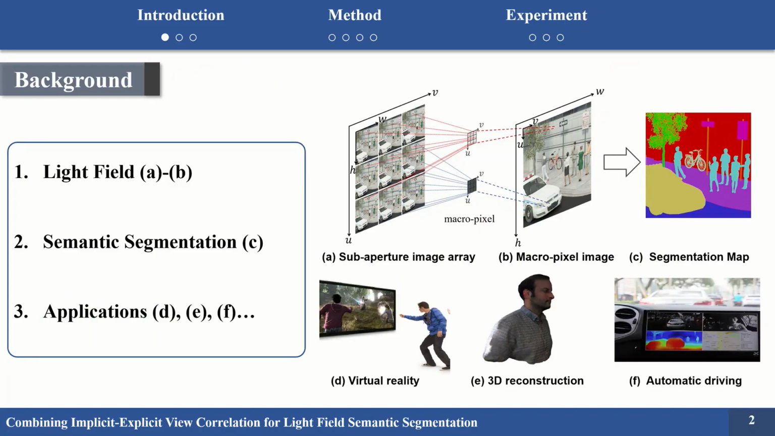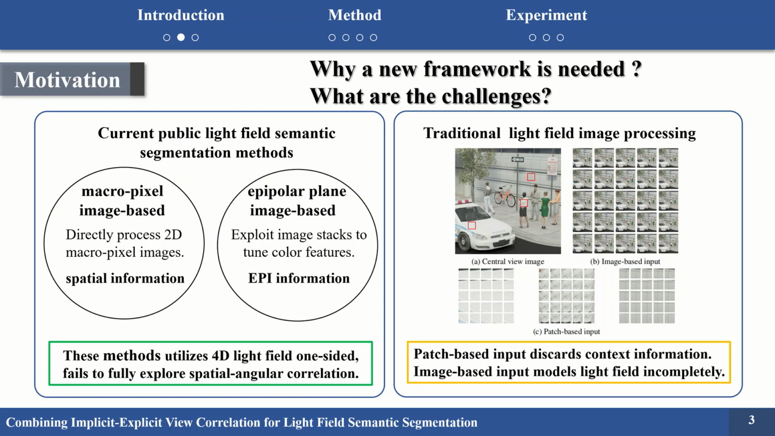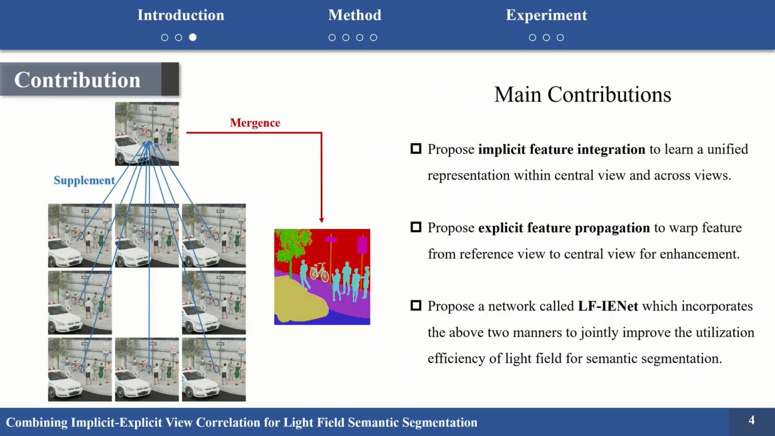Compared to traditional imaging, the information in the angular dimension of a light field is beneficial to perceiving scenes and can be used for many applications. Current works utilize 4D light field to fully explore spatial-angular correlation. Both patch-based input and image-based input face challenges. Here is a figure about our work, exploring information from reference views to the central view.